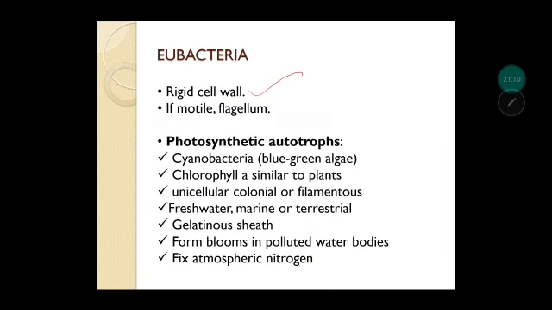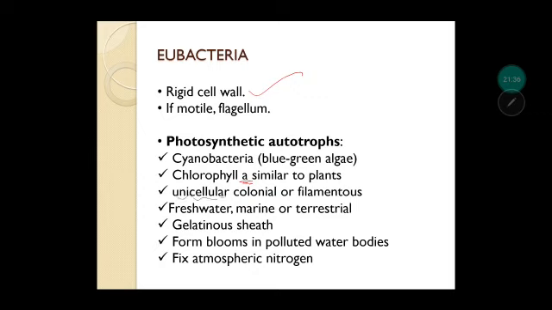So when we talk about its mode of nutrition, it is photosynthetic autotroph, or it can be heterotroph. So let us see the photosynthetic autotrophs first. These can be called cyanobacteria. Cyano is blue-green color. Okay, so cyanobacteria, or we can call it blue-green algae. And it has chlorophyll A. It is a type of chlorophyll which is similar to plants.